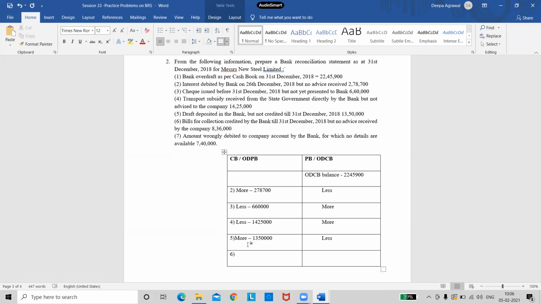Okay, so let's see the sixth one. The sixth one says bills for collection credited by bank till 31st December 2018, but no advice received by the company. So bills for collection were credited by the banker, but we did not receive any advice from the bank, right? So which book has recorded this entry? Bank passbook has recorded. And is it a receipt for the payment for the passbook?